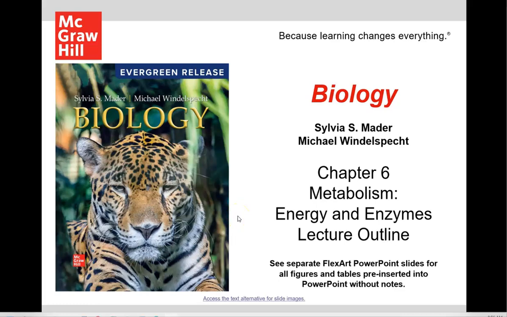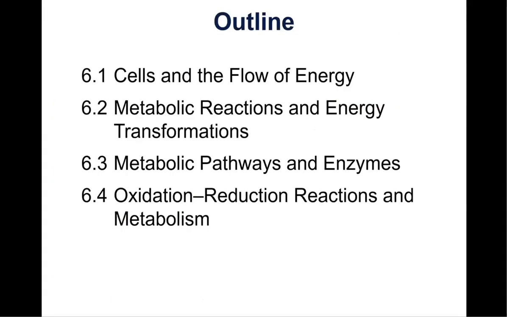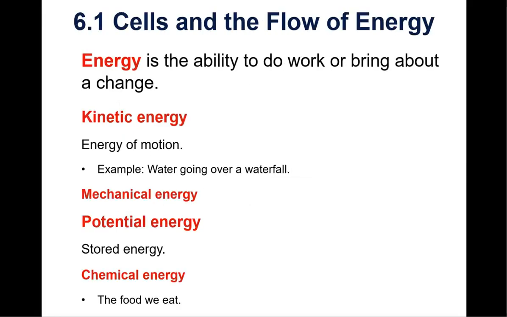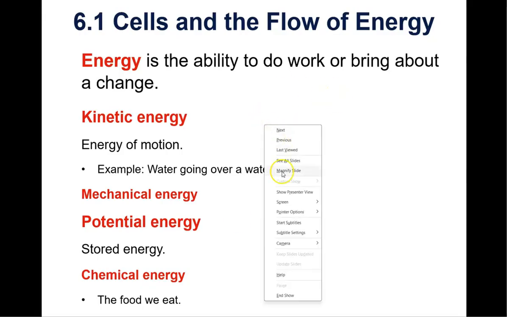These are the notes for Chapter 6 on metabolism, energy and enzymes. The focus of the chapter is enzymes, but metabolism is referring to all the chemical reactions that occur in a cell. So on this page, just make sure that you know the definition of energy, or that energy is the ability to do work.